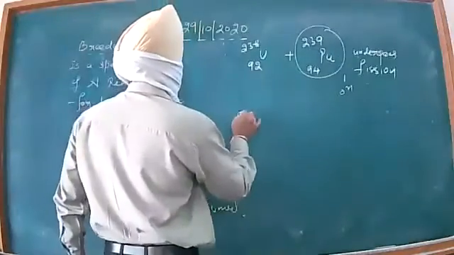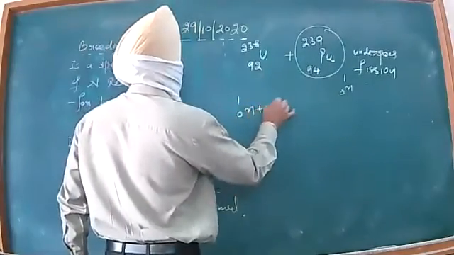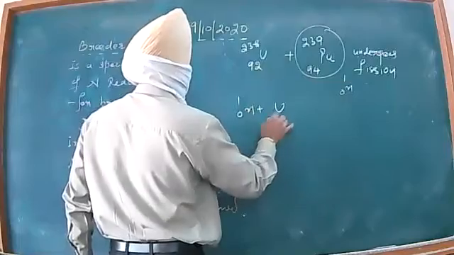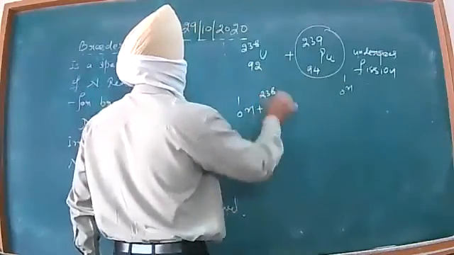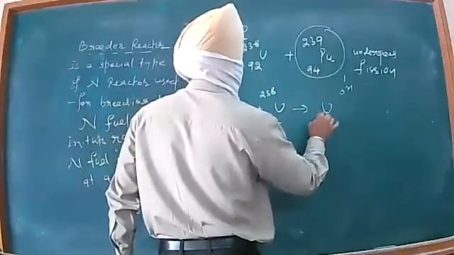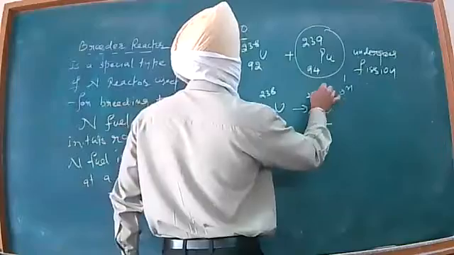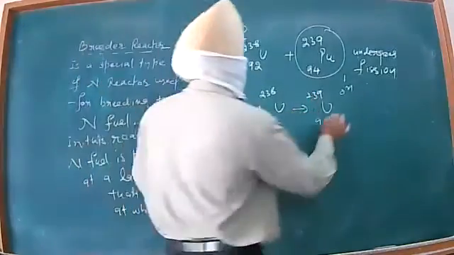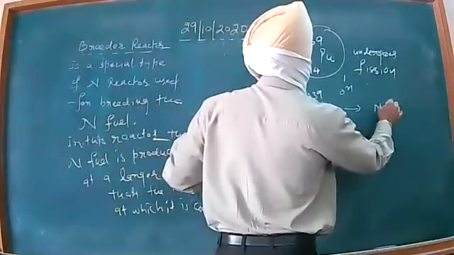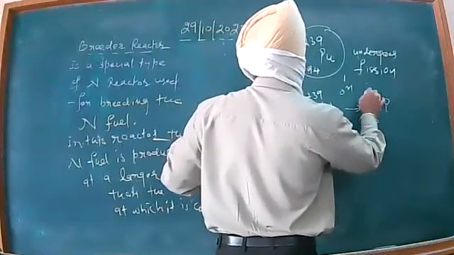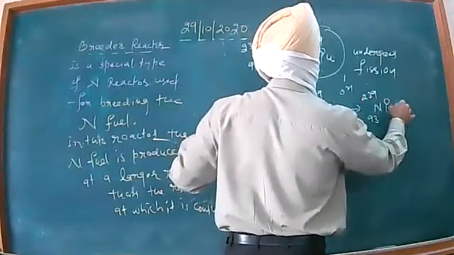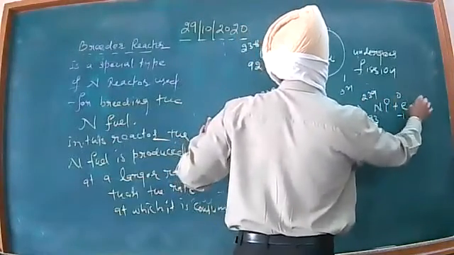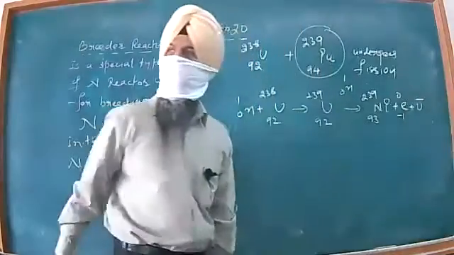And this one neutron will initiate the fission of this fuel, uranium 92-238. It will give you uranium 92-239, which is called the compound nucleus. And it will give you neptunium 93-239 along with a beta particle and antineutrino.